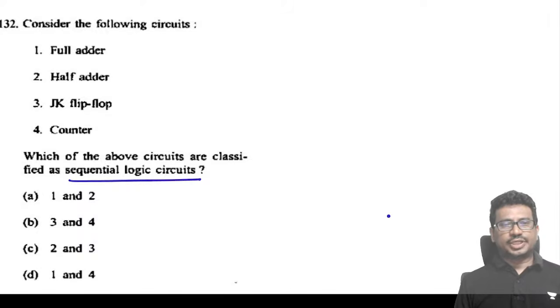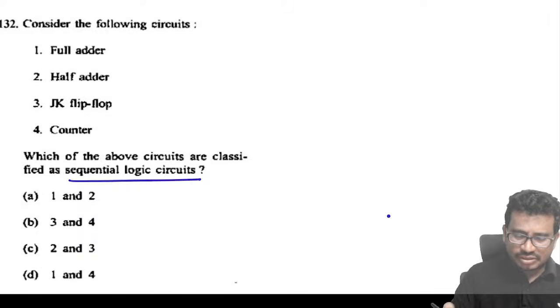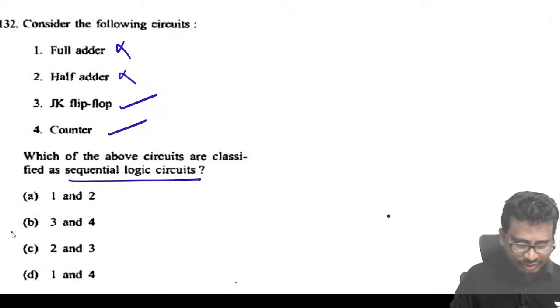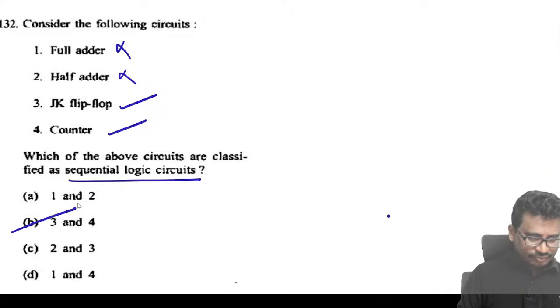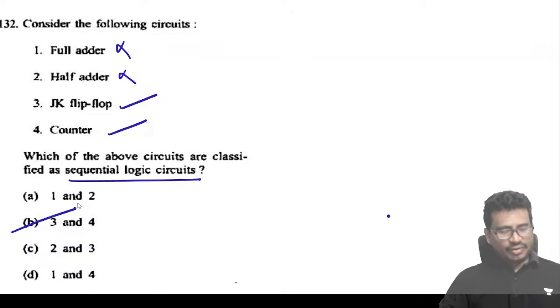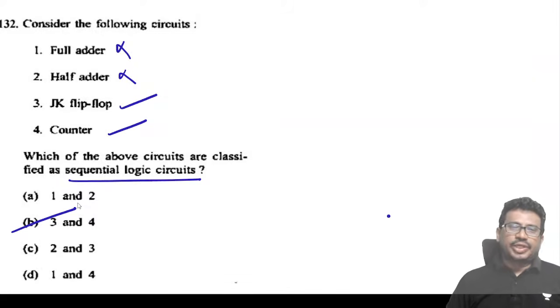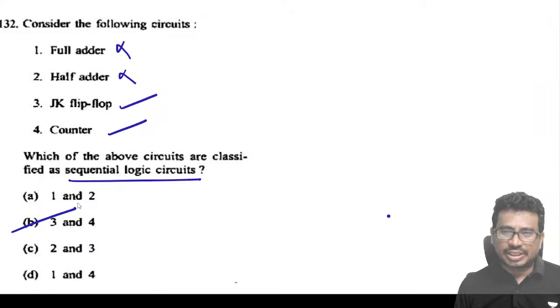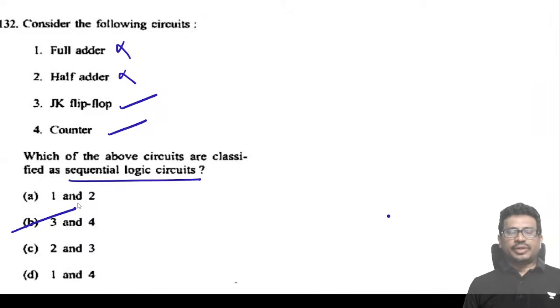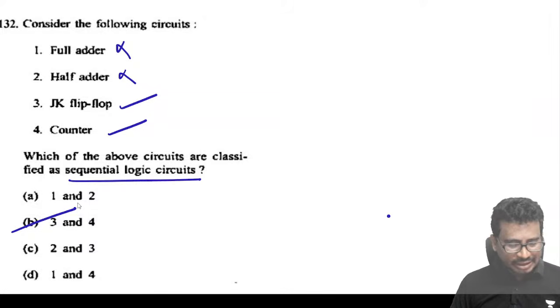Consider the following statements. Full adder is combinational, half adder is also combinational, JK flip-flop, counter: 3 and 4 are the counters. For sequential circuits, you definitely need to attend the complete course, then only you can understand. The remaining, combinational circuits, you can easily do, but for sequential you definitely need to attend the classes.